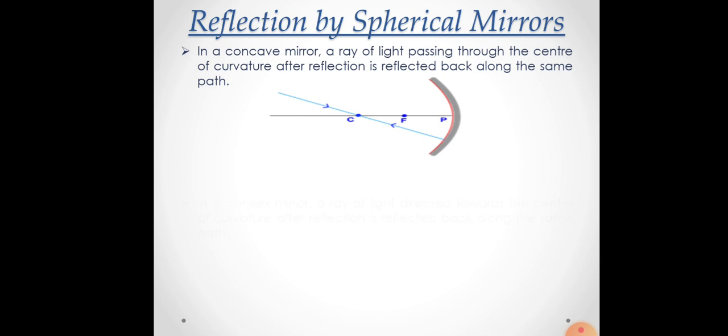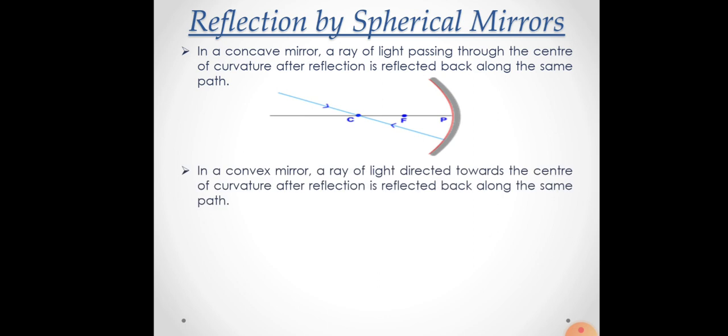Clear? Next is, in a convex mirror, a ray of light directed towards the center of curvature after reflection is reflected back along the same path. Here also in this diagram you can see the ray of light is directed towards the center of curvature, and after reflection it is going along the same path.